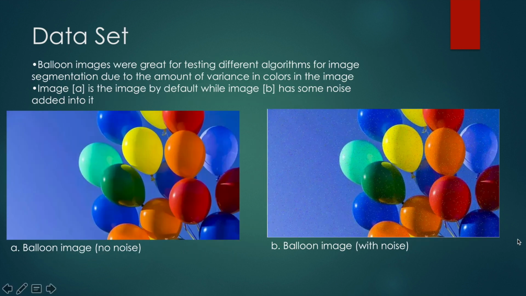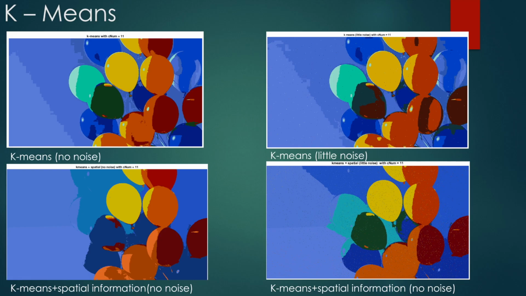So for our data set, we decided to use this image of balloons since there's a lot of variance in colors, and then we could test it on different types of clusters. The first image you see is the regular image, and then the second one we used salt and pepper to add a little noise to it, so we could see how the algorithms deal with the noise.